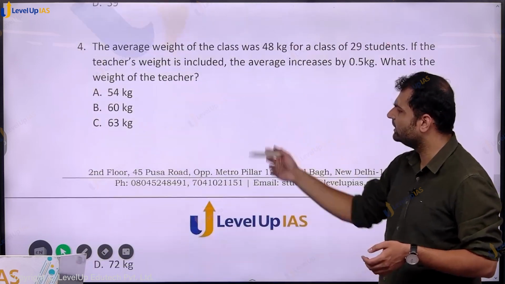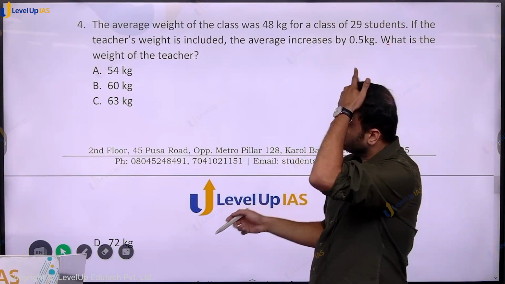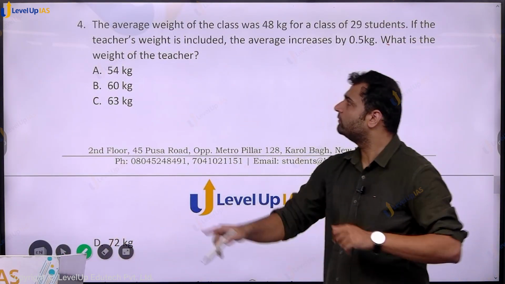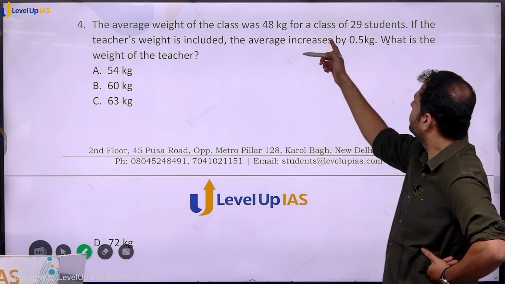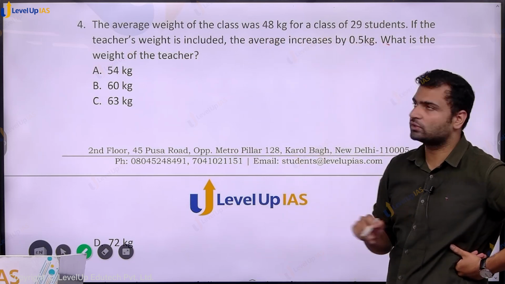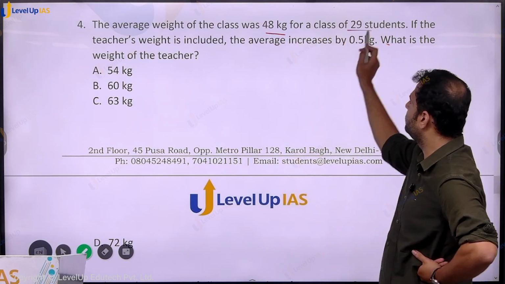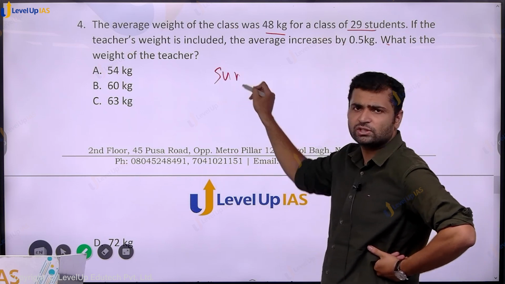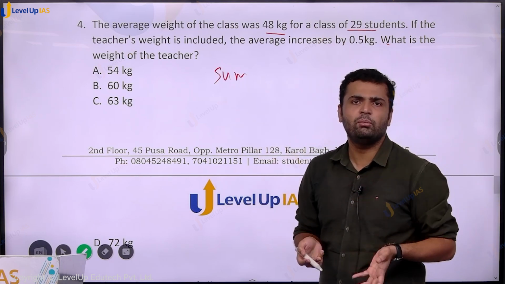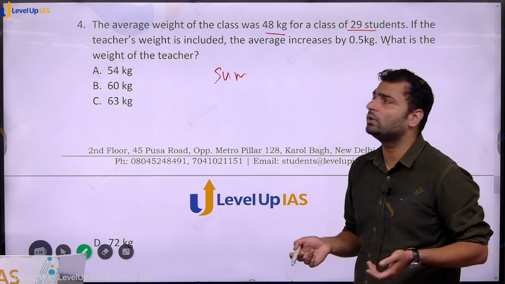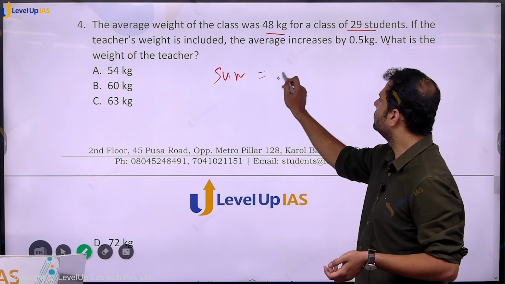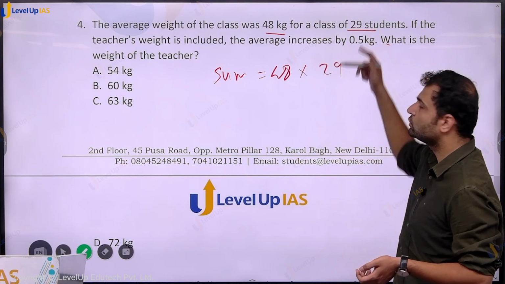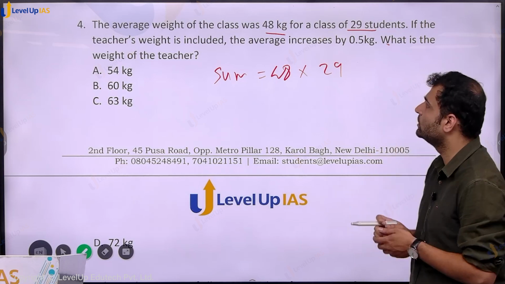Next question, which is again a very frequently asked type of question. The average weight of a class was 48 for a class of 29 students. So we know the average and we know the number of people. So what is the sum? The third quantity is the sum. Average is equal to sum by number, so sum is equal to average into number of items. The average is 48 and there are 29 students. So that will be the sum of weights of all the students.